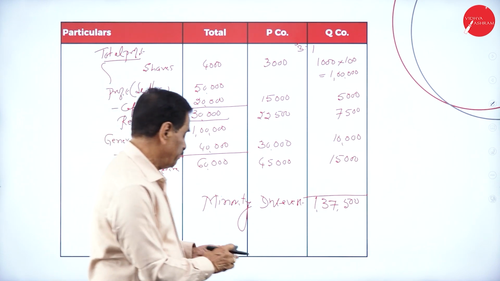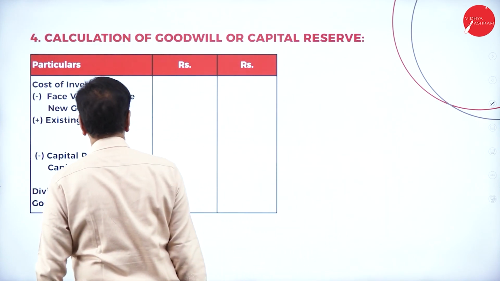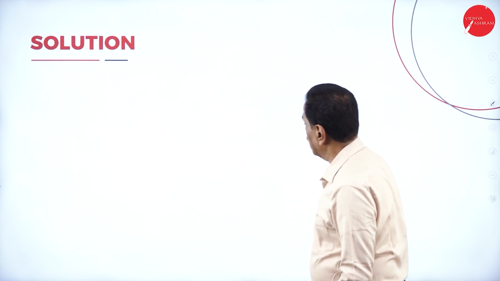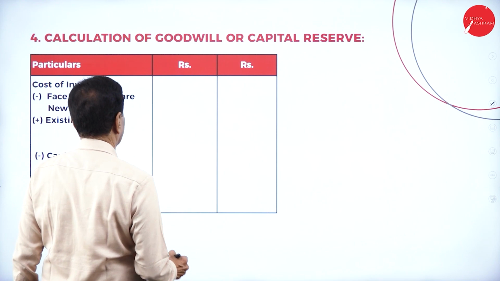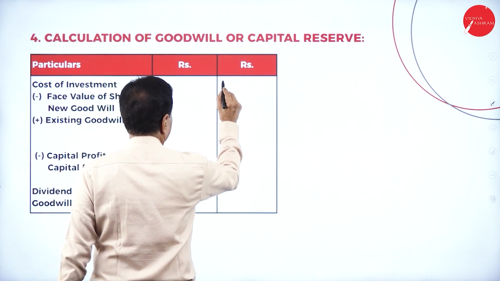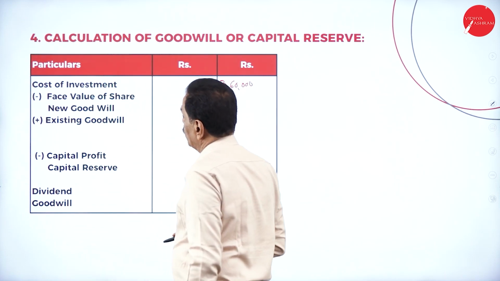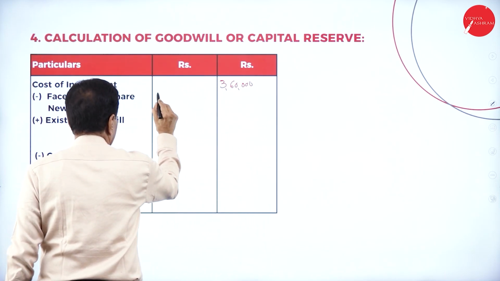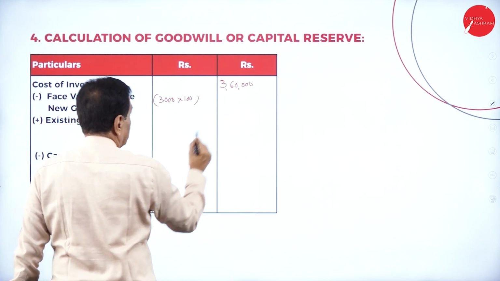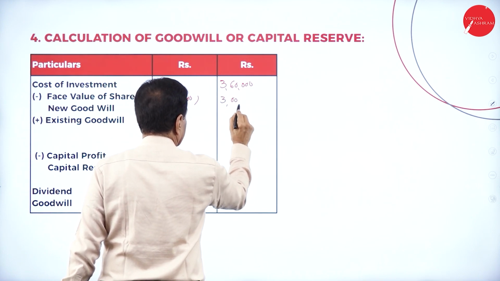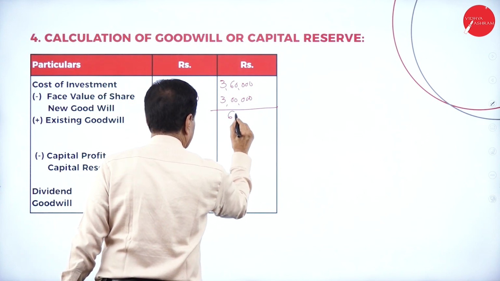1,37,500. Then you'll find out the goodwill or capital reserve. What's your cost of investment? See that. How much they paid? Here, they paid how much? 3,60,000. Cost of investment, 3,60,000. Your face value of the share is 3,000 shares they have taken at rupees 100 each. It is 3 lakh.